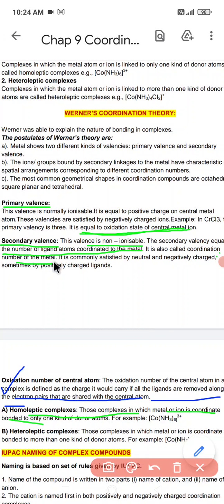Secondary valencies exist inside the coordination sphere. That is actually equal to the number of ligands coordinated with the central metal ion. That is called the secondary valency.